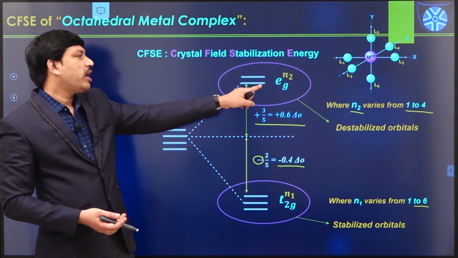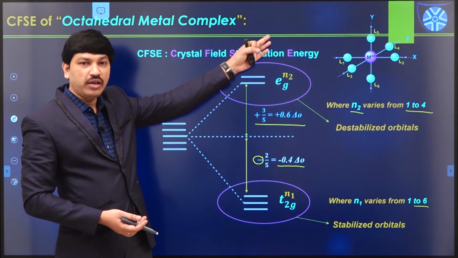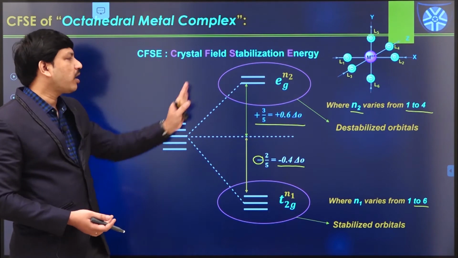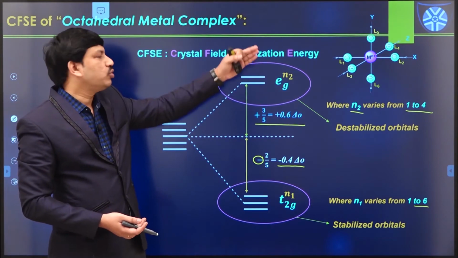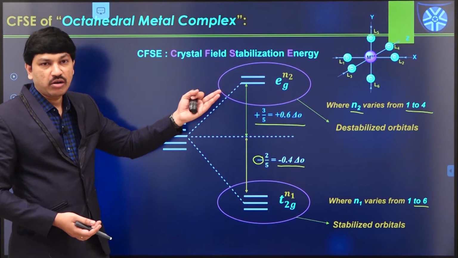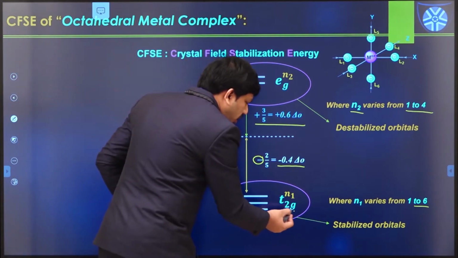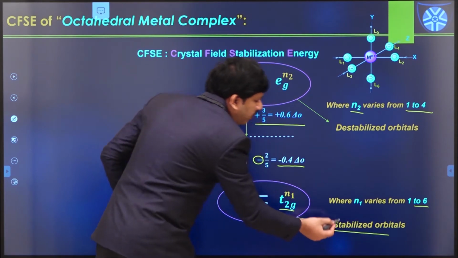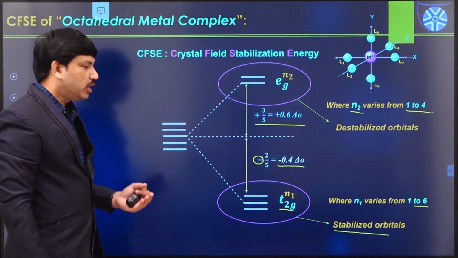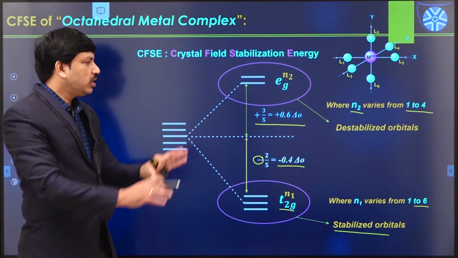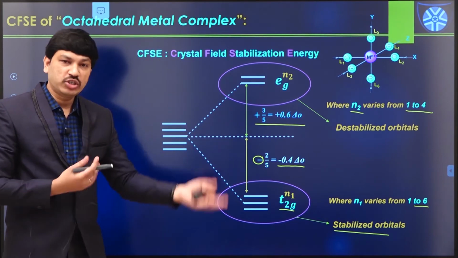Whereas eg R plus energy is further increased. So energy increases, stability decreases. That means if any electron enters into the eg level, those electrons are actually unstabilized electrons. So that is the reason these t2g orbitals are generally called stabilized orbitals. If electrons enter into stabilized orbitals, that complex has more stability.